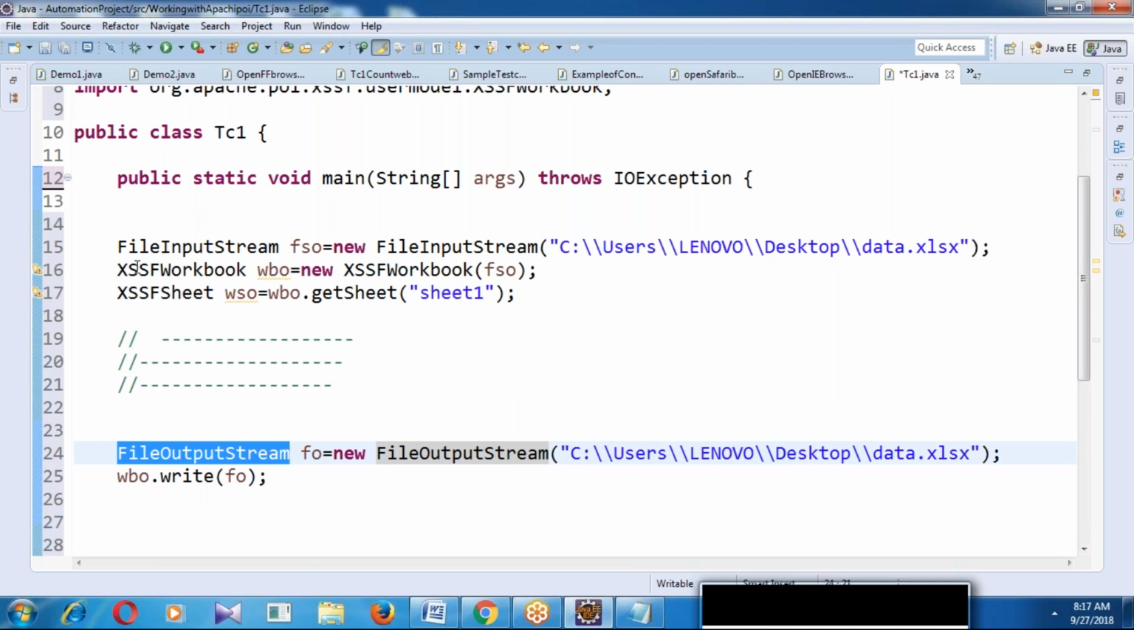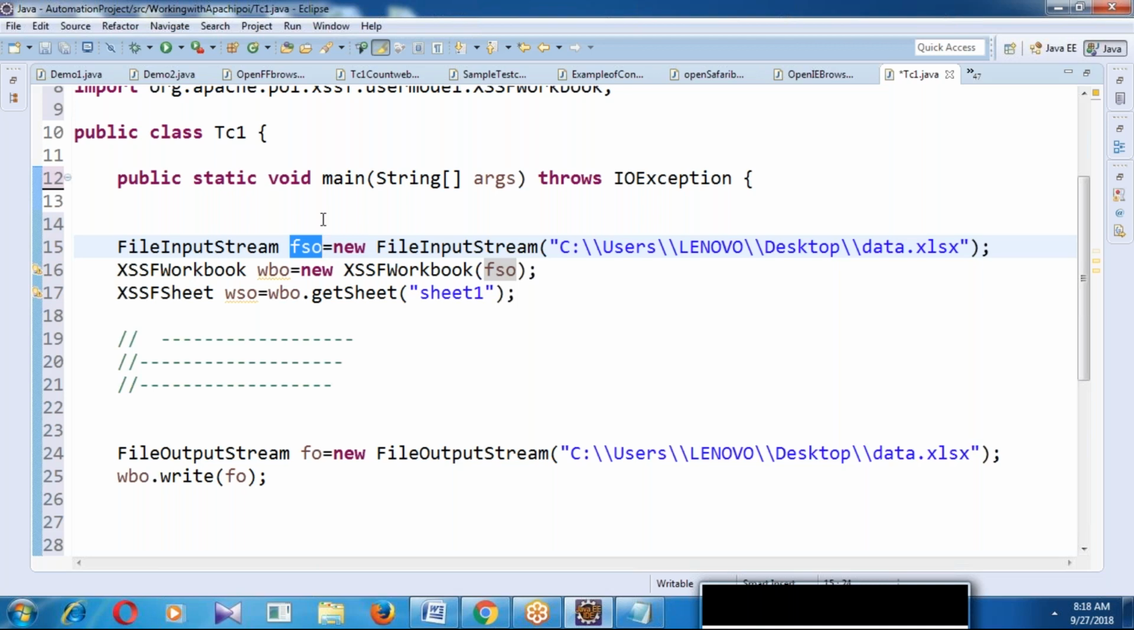And here, what is the Excel file object variable? FSO. What is the workbook object variable? WBO. What is the worksheet object variable? WSO. And what is the Excel file output stream object variable, the Excel file saving object variable? FO. Are you clear on my point, guys?